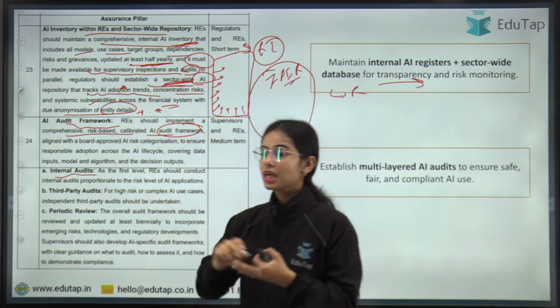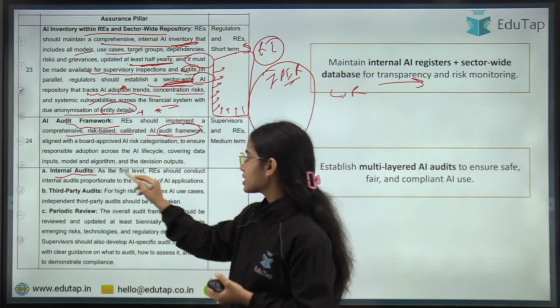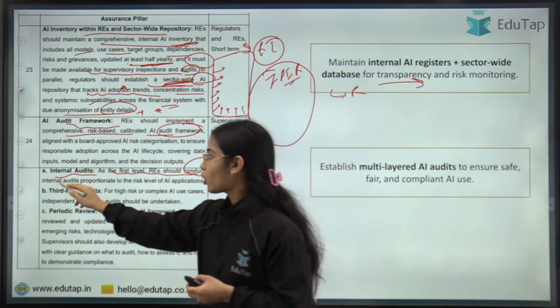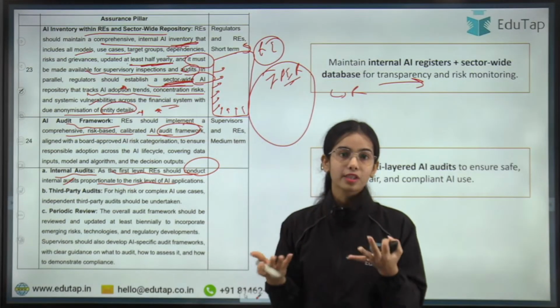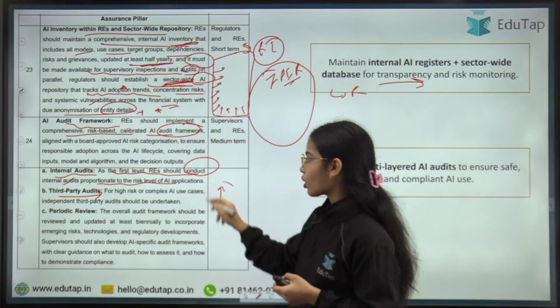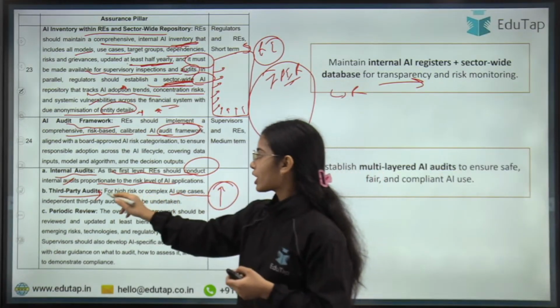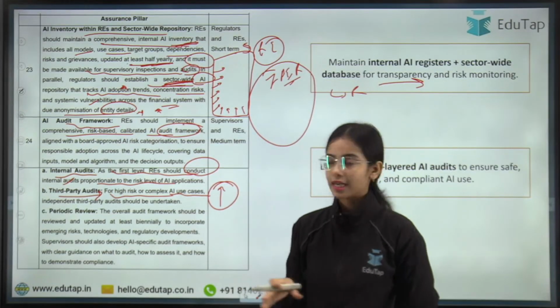Internal audits, that means the regulated entities doing the internal audit is checking the AI. At the first level, regulated entities should conduct internal audits proportionate to the risk. More risky, so higher internal audits are required. Then third-party audits are required for the more risky or complex AI use cases. For high risk or complex AI use cases, there should be third-party audits that should happen.